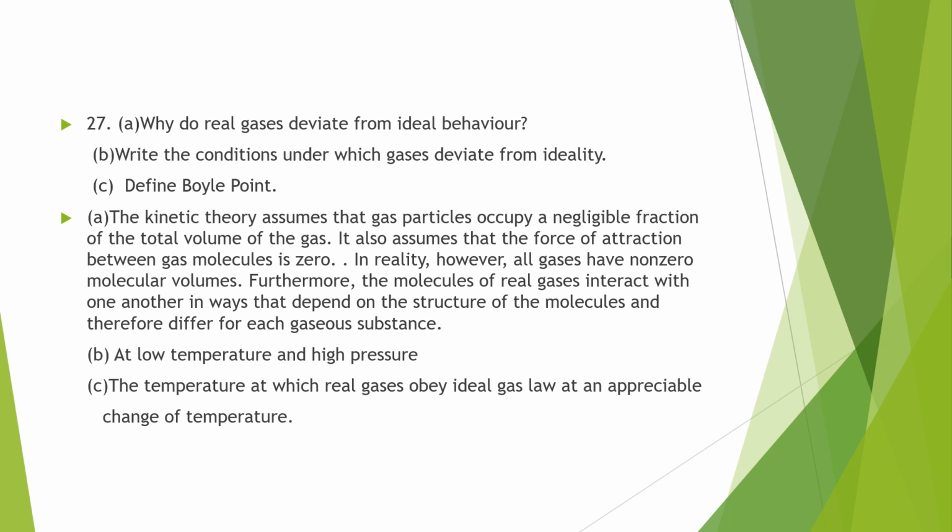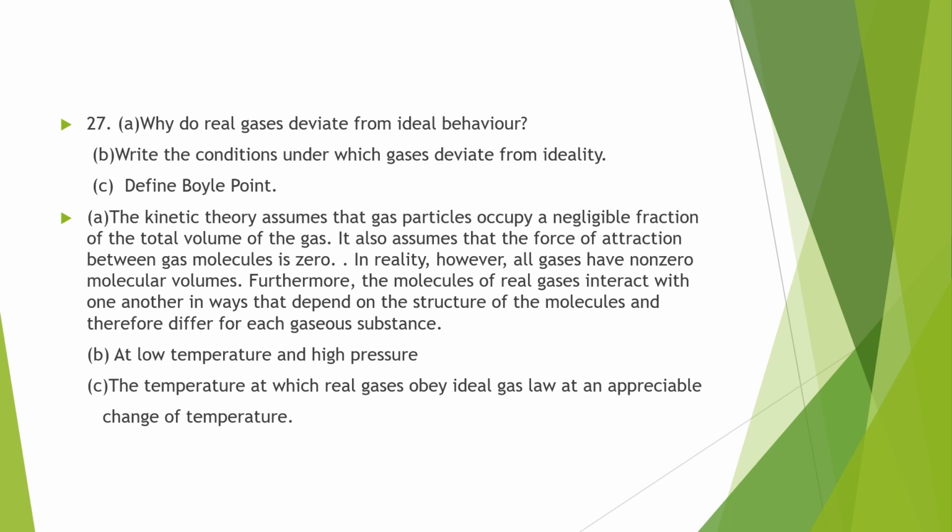That is, one of the assumptions is that the force of attraction between the molecules is negligible, and the volume occupied by the molecules is negligible compared to the total volume of the gas. These two assumptions will not hold in all conditions of temperature and pressure. The condition under which gases deviate from ideal behavior is low temperature and high pressure.